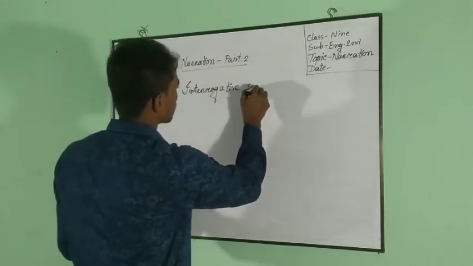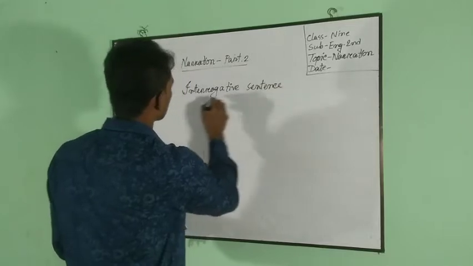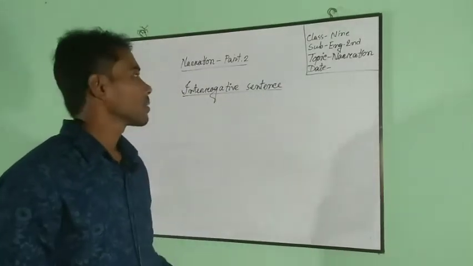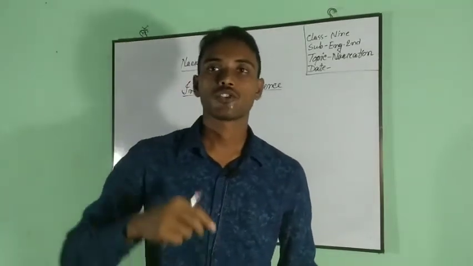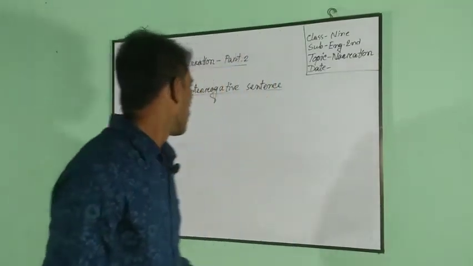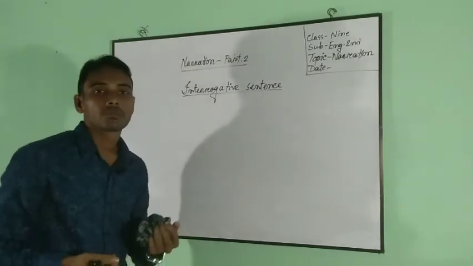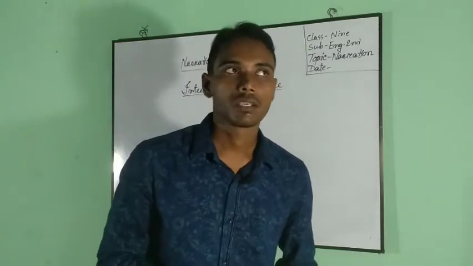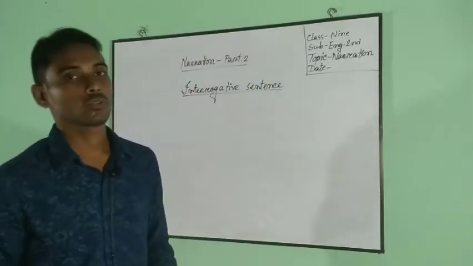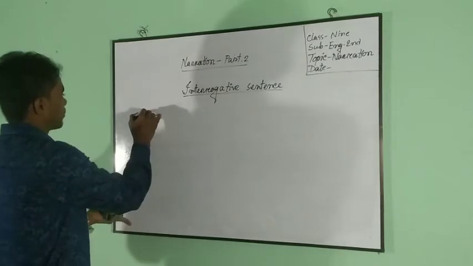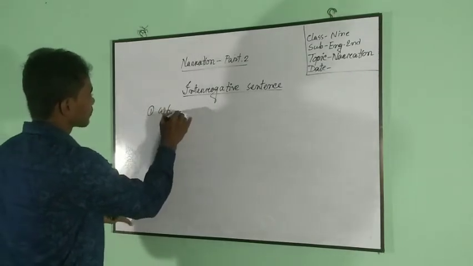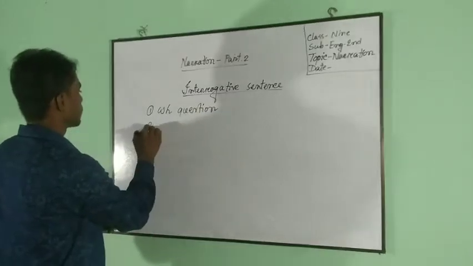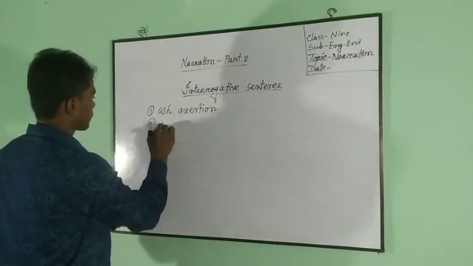Interrogative sentence. An interrogative sentence is a sentence that interrogates something. You know, there are two kinds of interrogative sentence: one, WH question, and the other one, yes-no question.